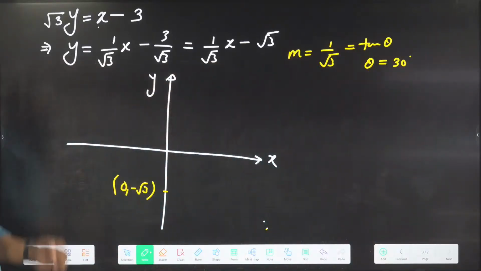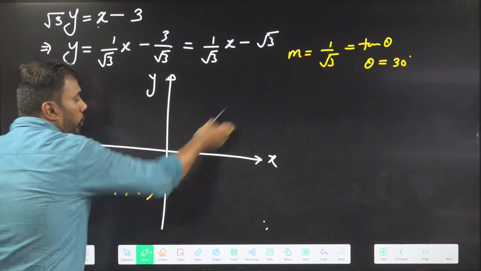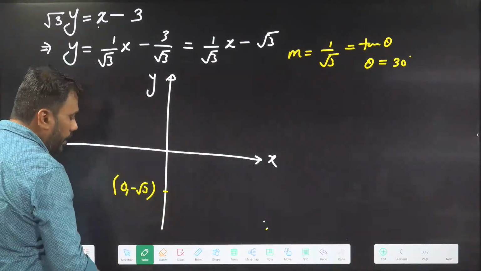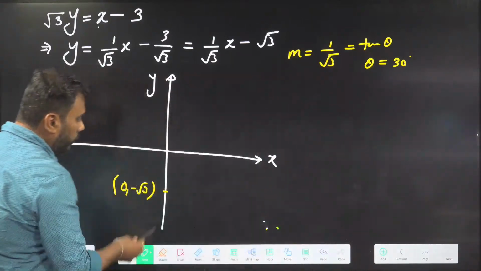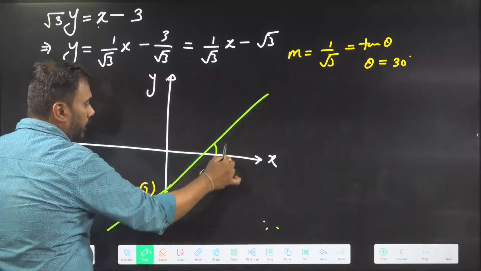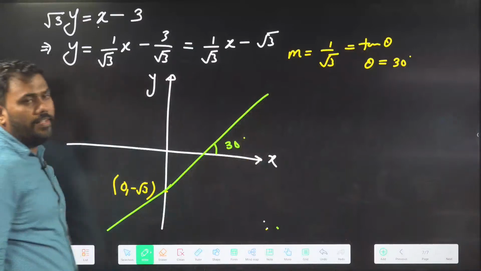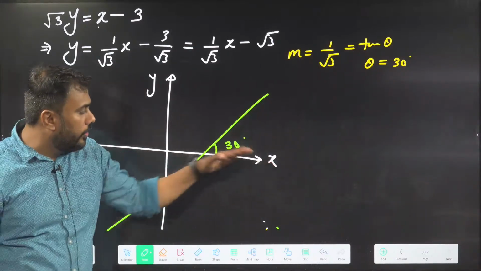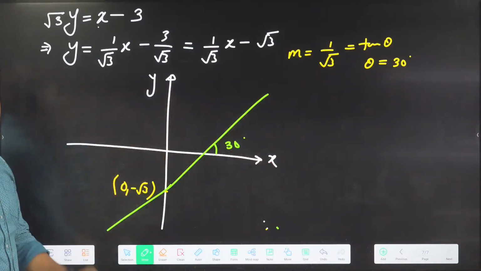Theta is 30 degrees. M positive means the line should go up. So the line should go up from this point. Here the angle is 30 degrees, the angle of the line with the positive direction of the x-axis.